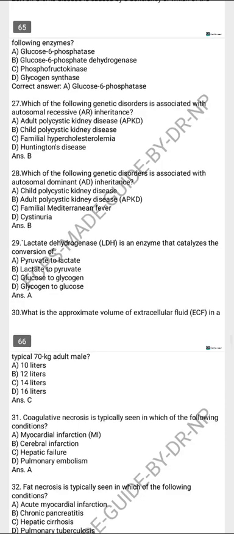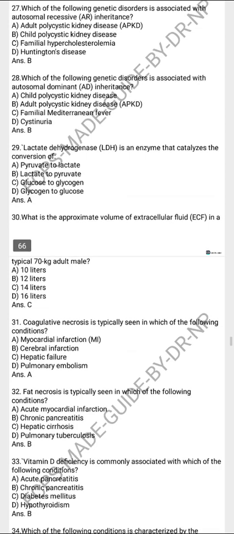Which of the following genetic disorders is associated with autosomal recessive inheritance? Childhood polycystic kidney disease. Which of the following genetic disorders is associated with autosomal dominant inheritance? Adult polycystic kidney disease. Lactate dehydrogenase is the enzyme that catalyzes the conversion of pyruvate to lactate. What is the approximate volume of the extracellular fluid in a typical 70 kg adult male? That is 14 liters.